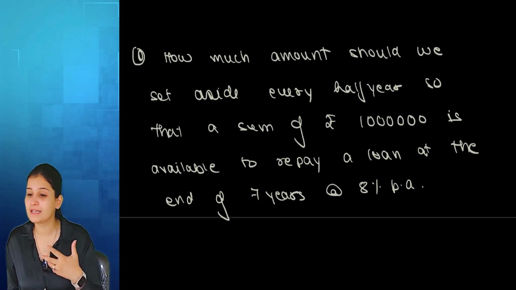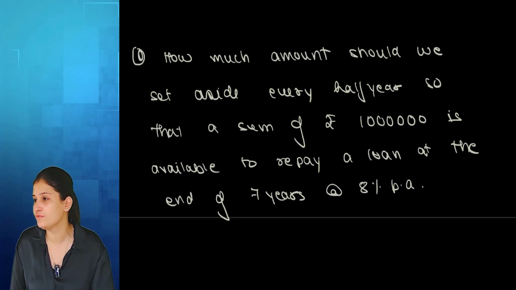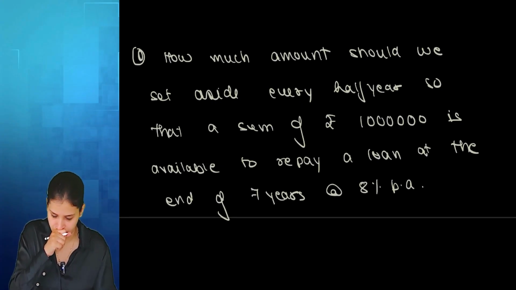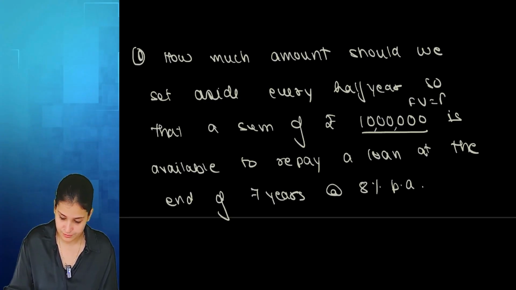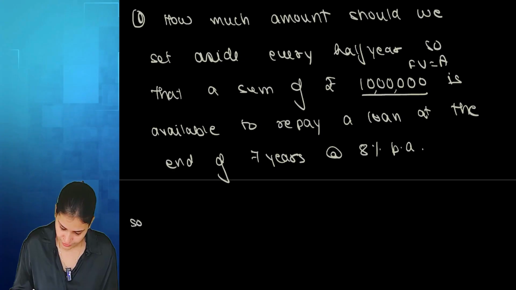So what is the question asking us to find? Annuity. Very good. Annuity. So this 10 lakh will be future value amount. So solution: amount R we have to find.